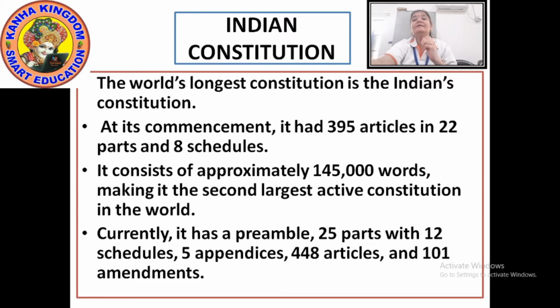Okay, now currently our constitution has a preamble, 25 parts with 12 schedules, 5 appendices, 448 articles and 101 amendments. Now this is what our Indian Constitution is, what has been written inside.